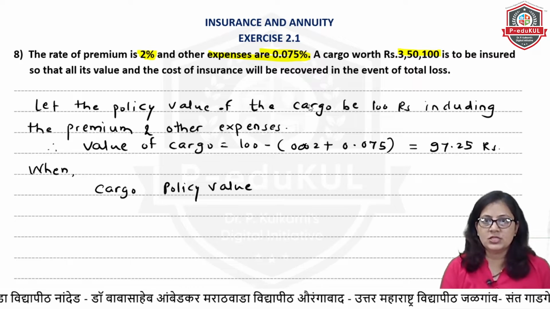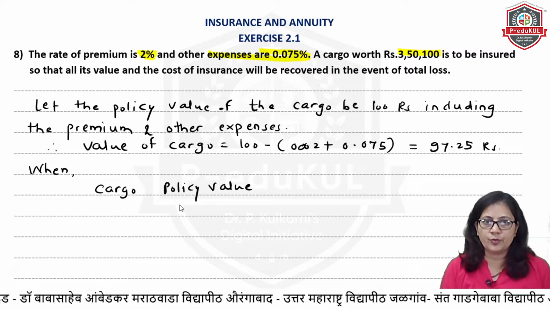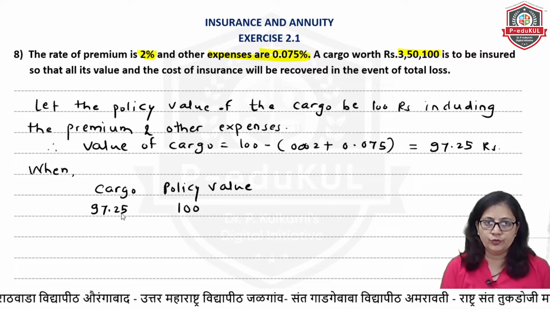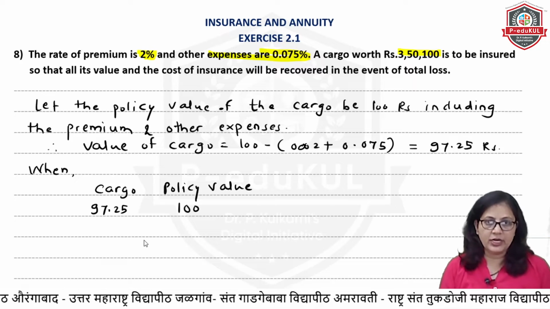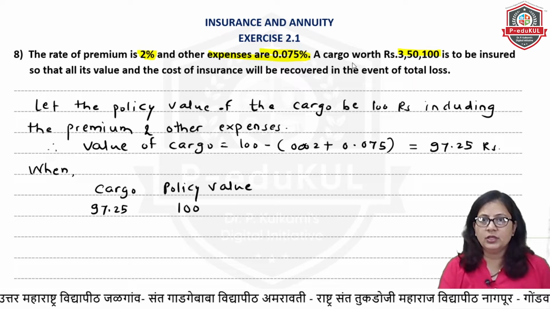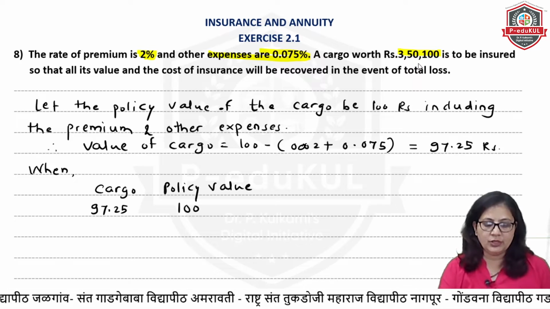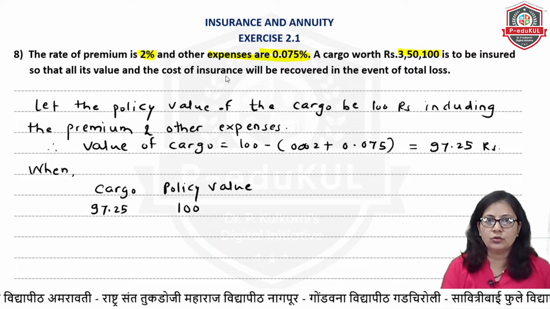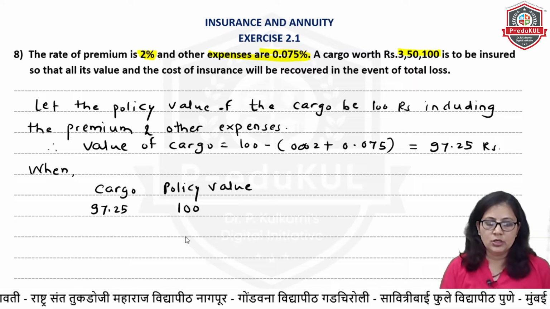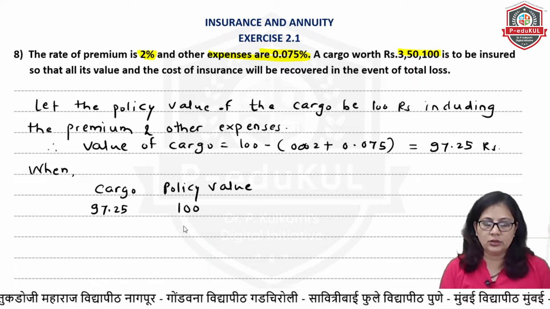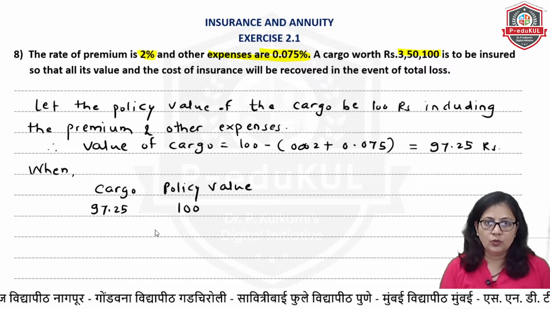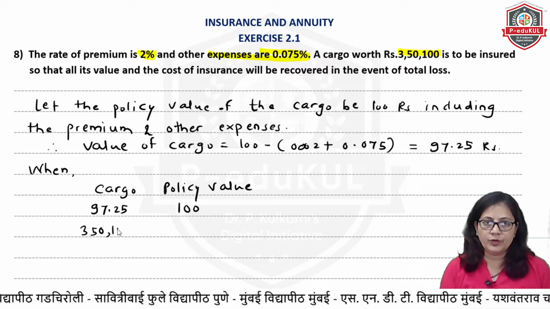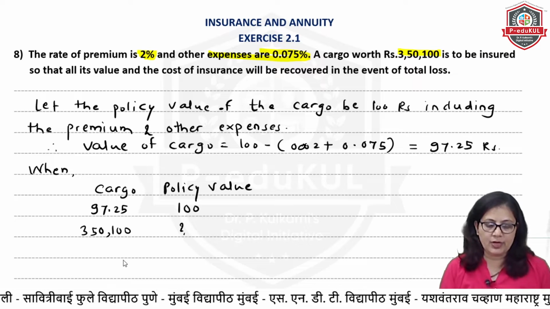So when the policy value of the cargo is 100 rupees, the cargo is 97.25, and when the cargo worth rupees 3,50,100 is to be insured, then we are supposed to find out the cost of insurance, right? So when this is 3,50,100, what will be this value?